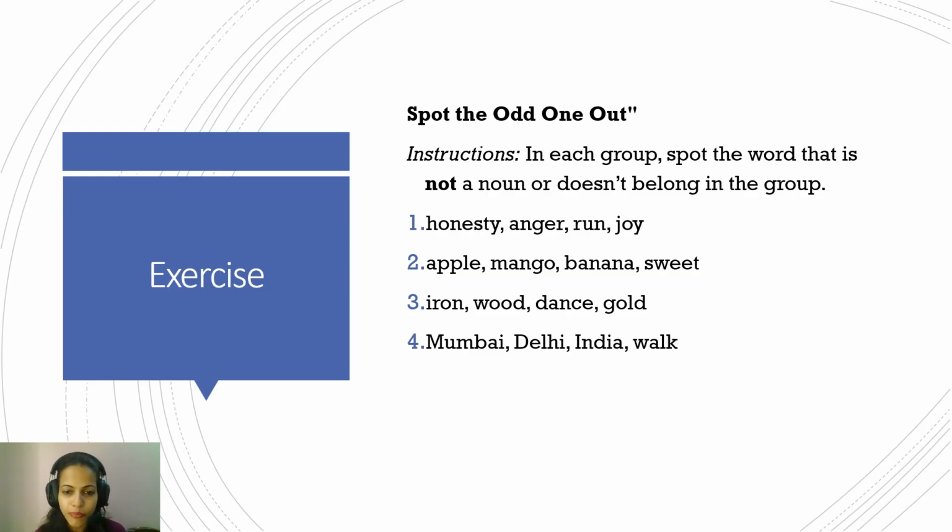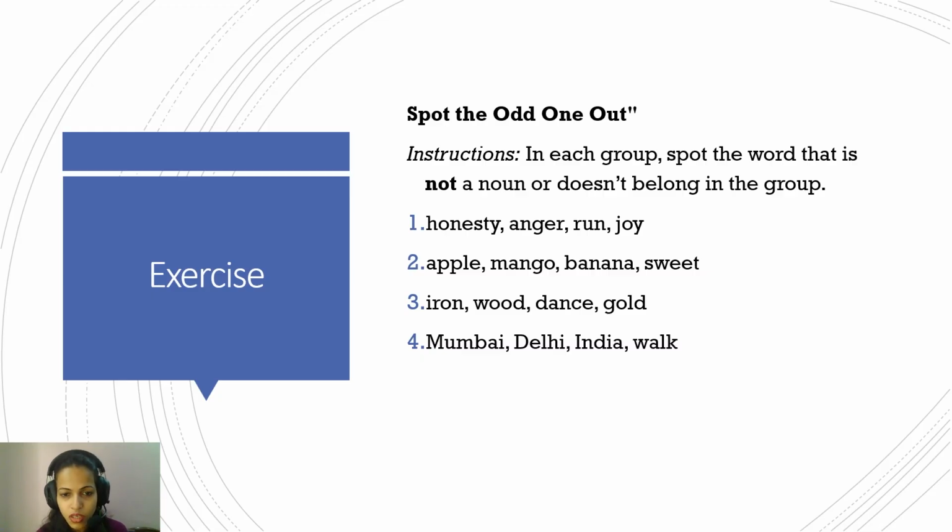Statement 2: apple, mango, banana, sweet. Which one is the odd one out? Again, apple, mango, and banana are all common nouns, and sweet is not the one that matches with the rest of the three, so it's the odd one out.